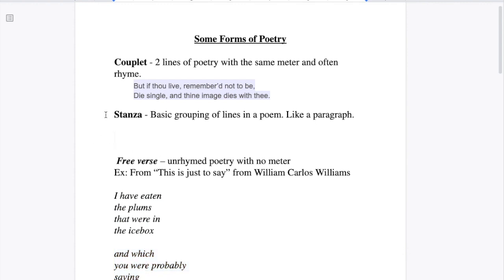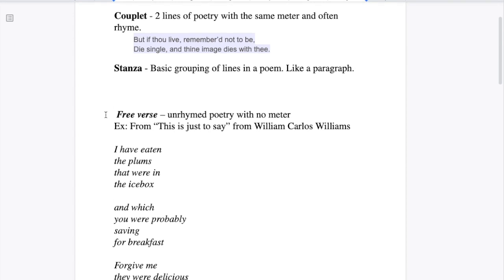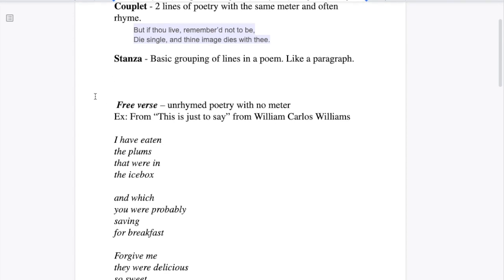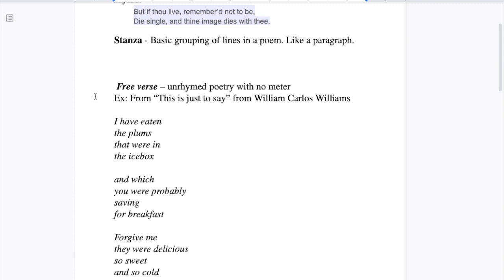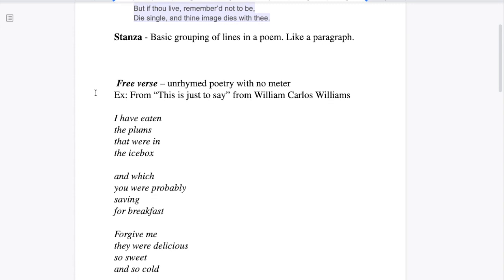Okay, 3 different types of poetry to look at this week. I'm going to ask you to try and write one of them. The first is free verse, unrhymed poetry with no meter. In this case, the reason it's poetry is because of the descriptive language. Sometimes you get repetition, sometimes you get rhyme, sometimes you just get descriptive language, and that is enough to make it poetry. So this is from This Is Just to Say from William Carlos Williams.